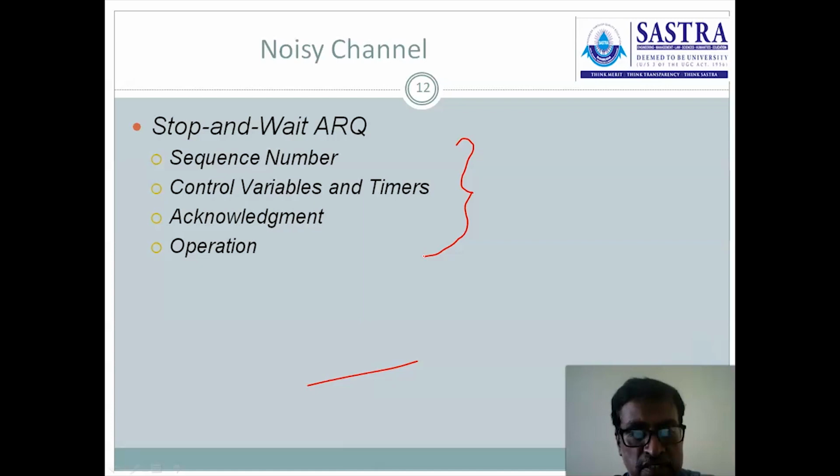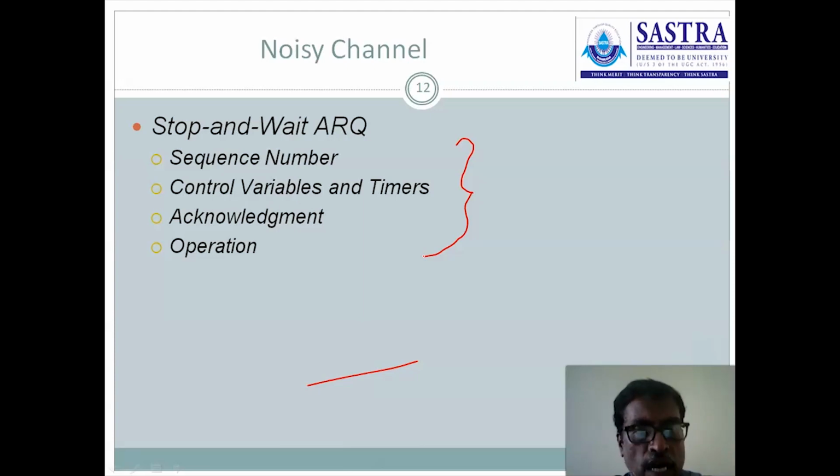Because of these reasons, error control procedures are implemented here. In order to achieve that error control procedure and flow control procedure, we are using a sequence number for each and every frame. For example, in the previous case, the stop and wait protocol, if any data is lost, this will not occur.